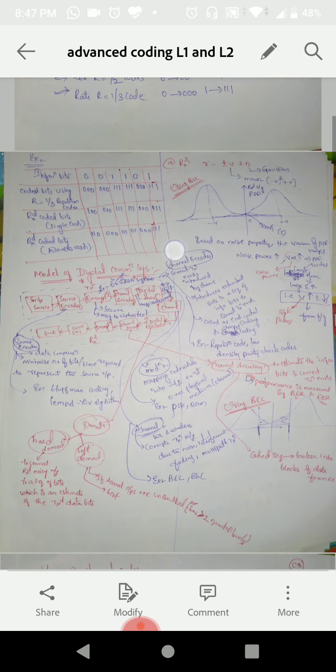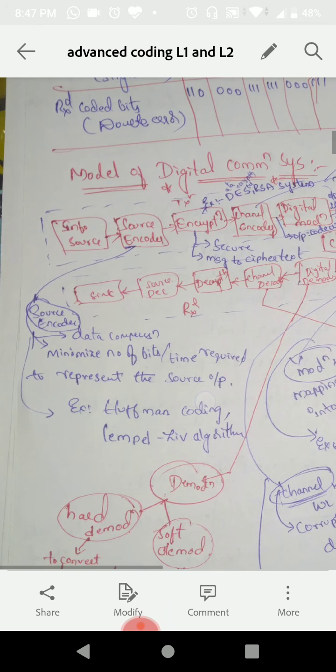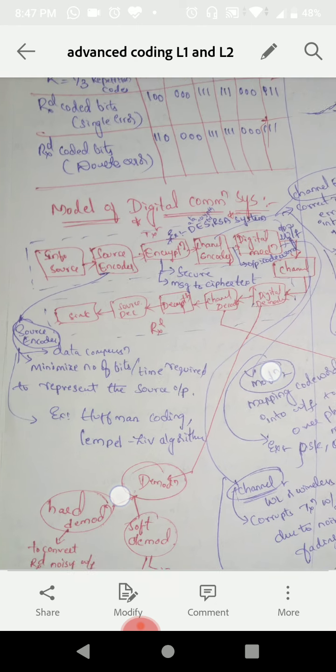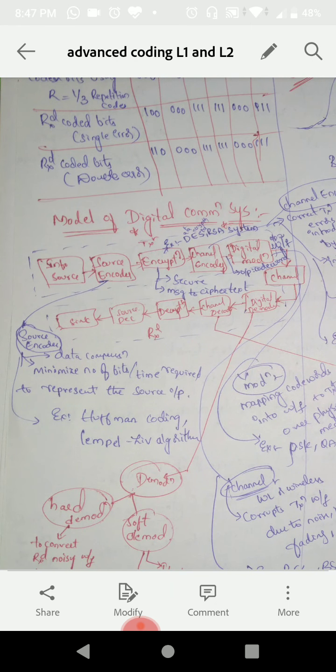Okay, then the model of a digital communication system. We generally have this model where there is information source and source encoder, then encryption and channel coding, digital modulation and channel, and digital demodulation, channel decoder and decryption, source decoding, and sink. Sink is nothing but the destination.